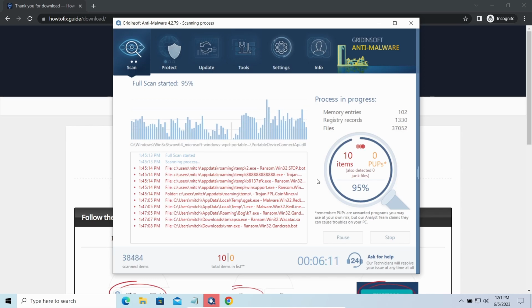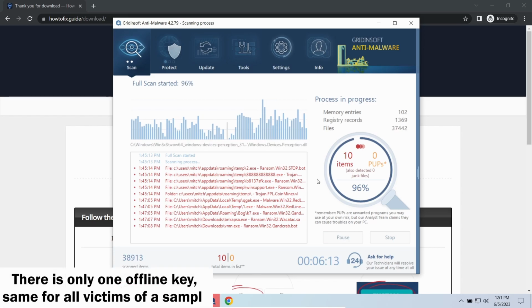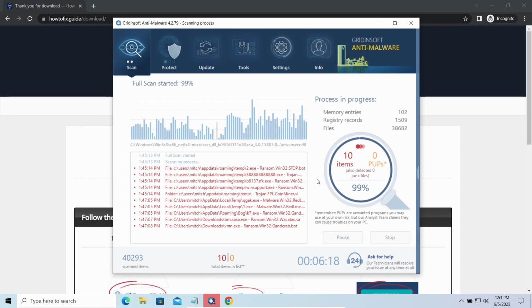Offline keys are different. There's only one offline key used for all victims of a specific sample. That gives you much bigger chances to get your files back. You may need to wait a bit before the key will be discovered, but in general it takes much less time than in the case of an online key.